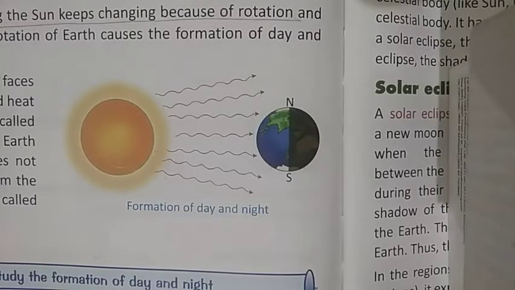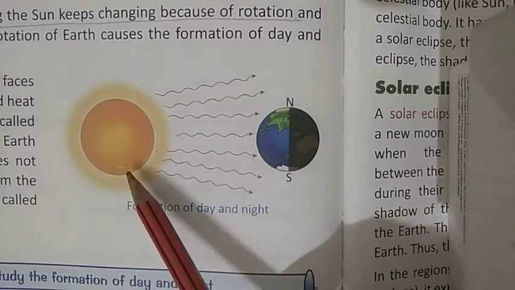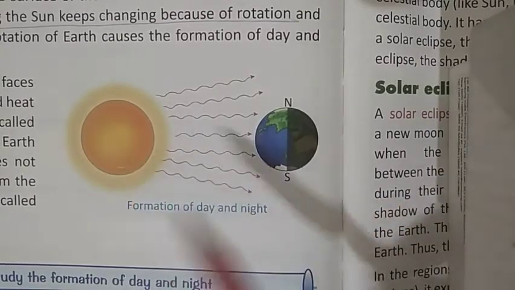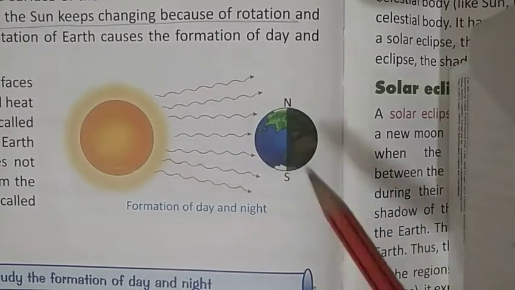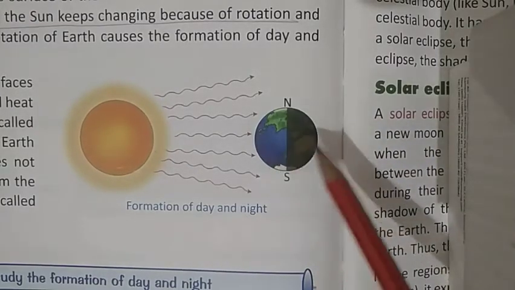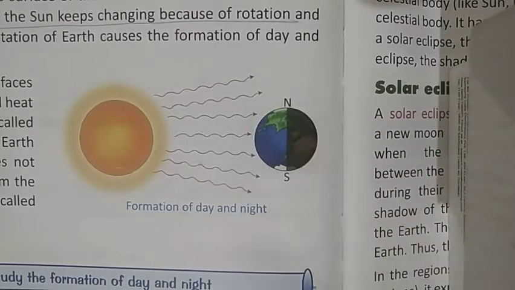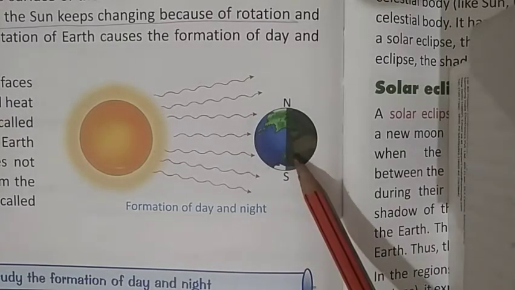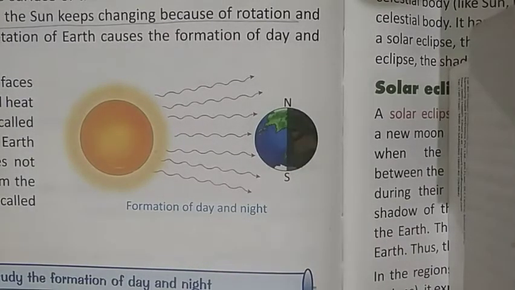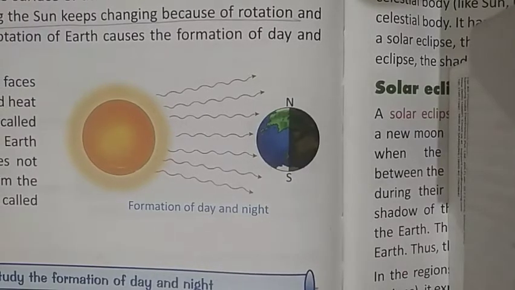As you can see in the picture, this is the sun and the earth having two portions, the brighter one and the darker one. Why is this so? The brighter and darker portion is actually showing the formation of day and night.